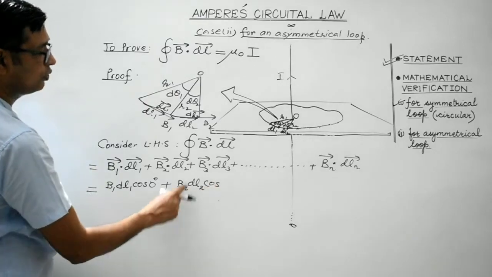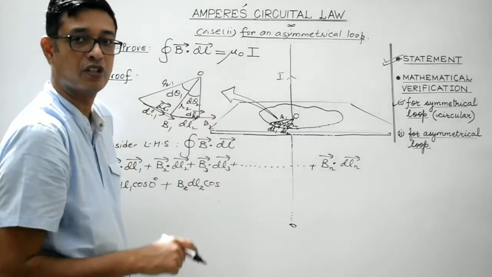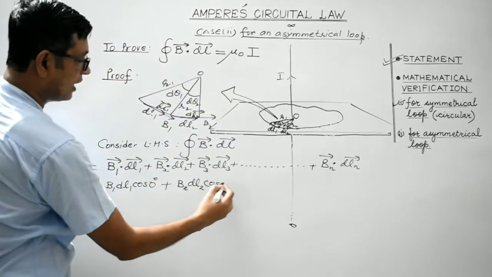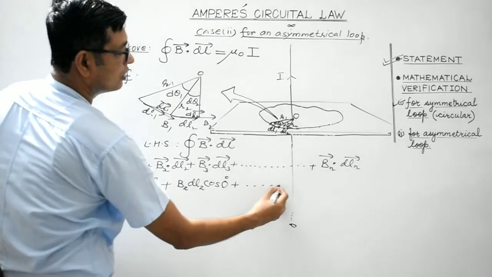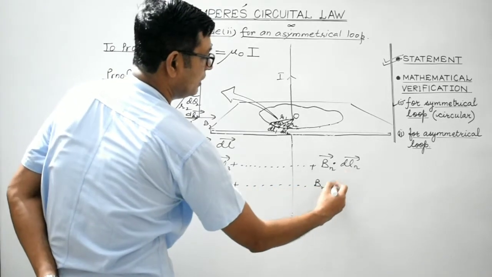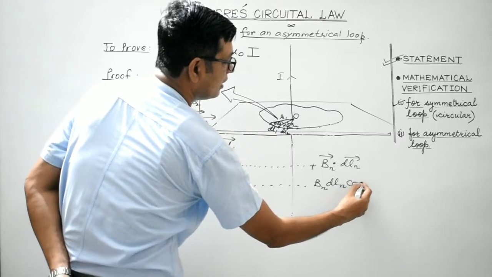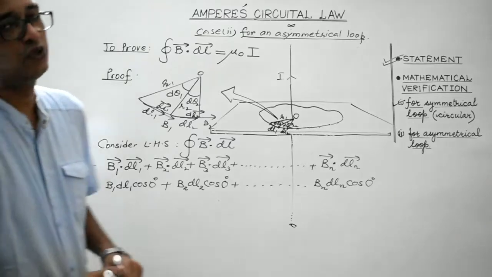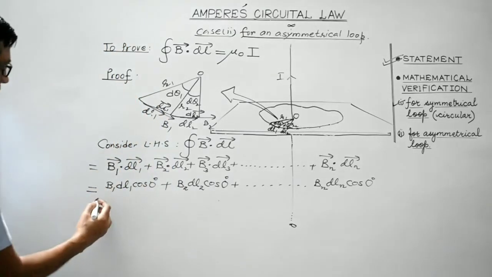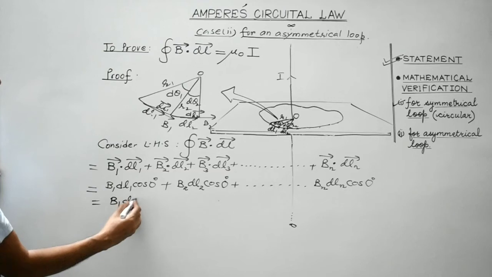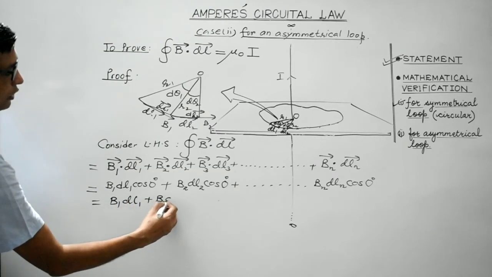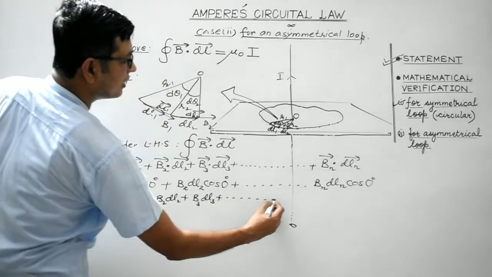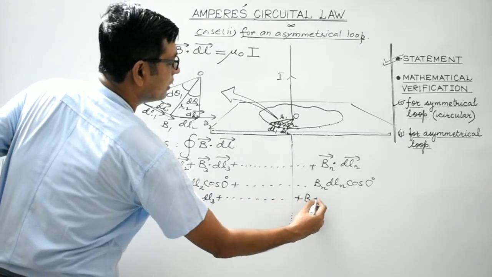What is the angle between these two? Strength of the magnetic field as well as elementary portion, again both are in the same direction. At any point, it's given by drawing a tangent. So the angle is again 0 degree and so on. So it will be magnitude of Bn, magnitude of dLn, and again cos 0 degree. Clear, students? So cos 0, as we are aware, is equal to unity 1. So we will be left with B1 dL1 plus B2 dL2 plus B3 dL3. So the dot product gets eliminated. So plus Bn dLn.